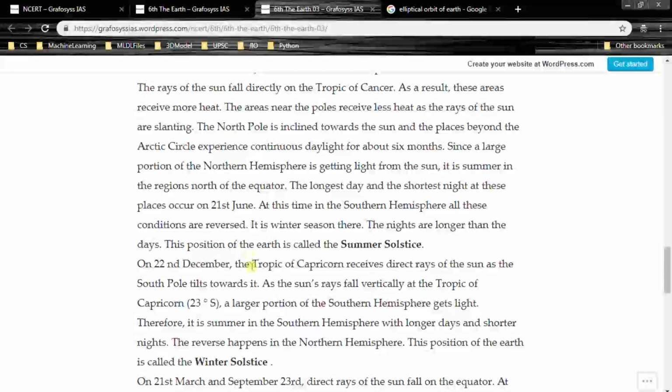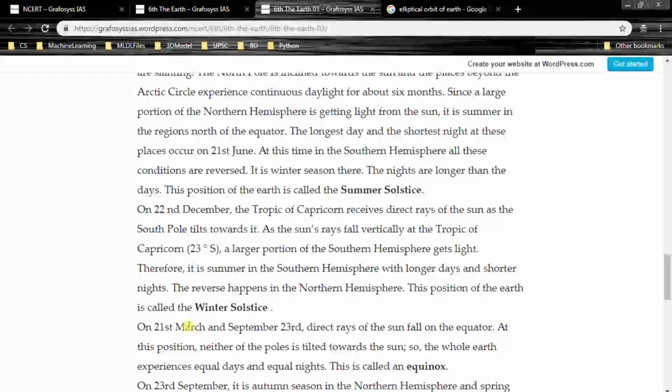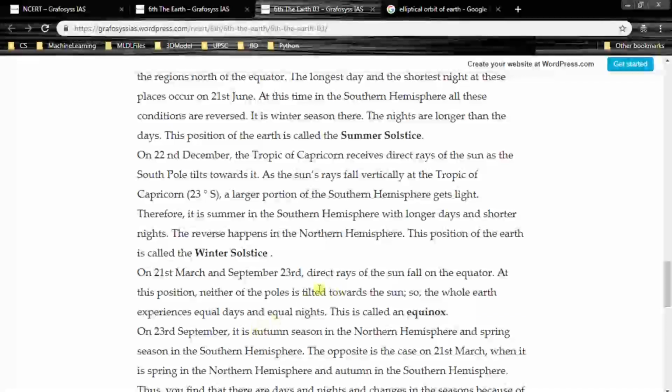And in these months, June to December, the middle month is September, and again December to June, the middle month is March. So in these months, March and September, the sun rays directly fall on the equator. So that is equinox.